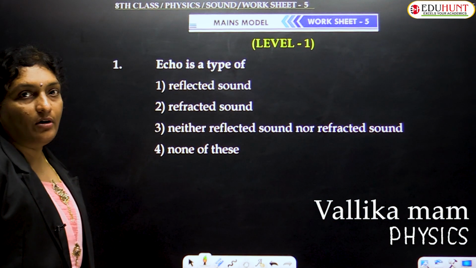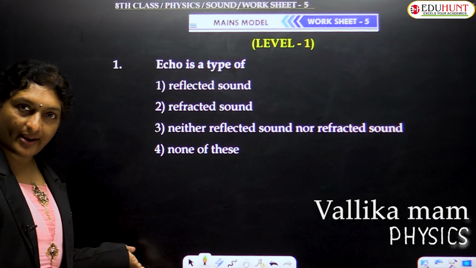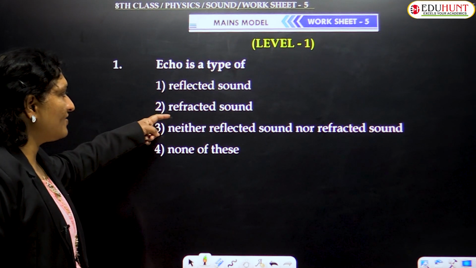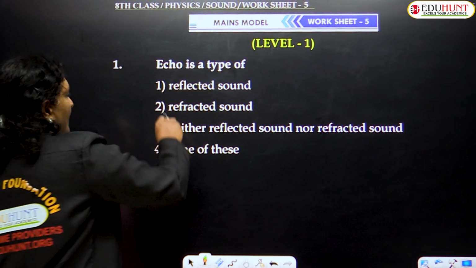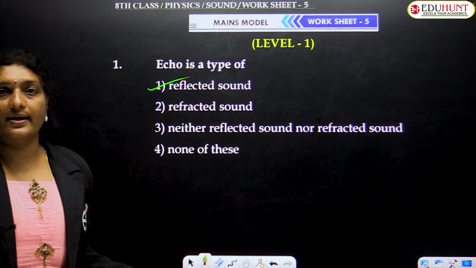Worksheet number 5 of level 1. So what is echo, children? Echo is a type of reflected sound. Is it reflected or refracted? Reflected sound. Echo is nothing but a reflected sound. The note itself is called an echo.